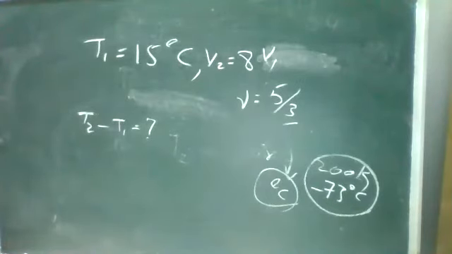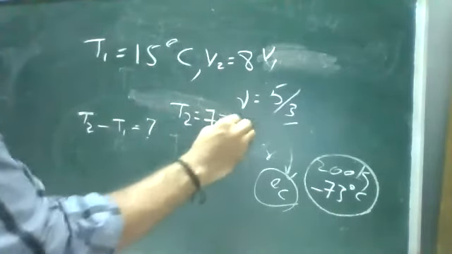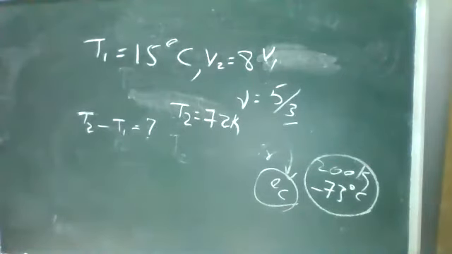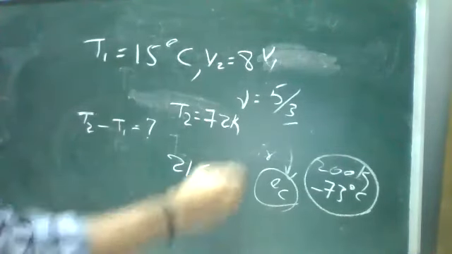Okay, I'll give the answer. Sorry, T2 is 72 Kelvin. And the difference is 216 Kelvin. Please check it.